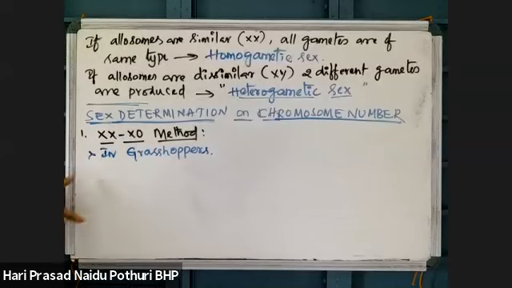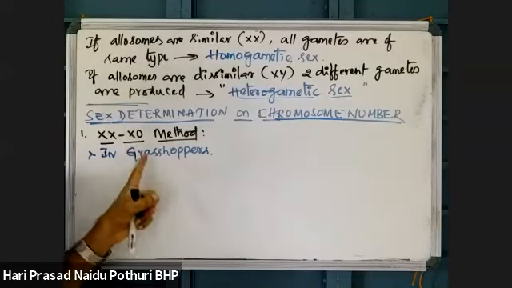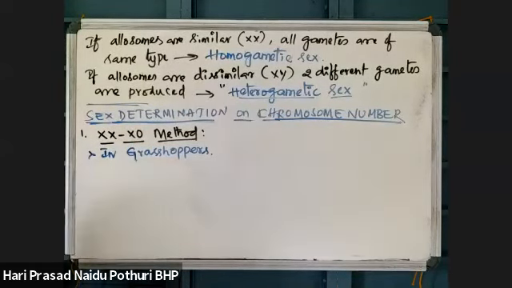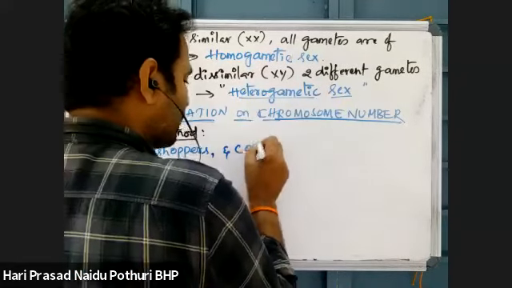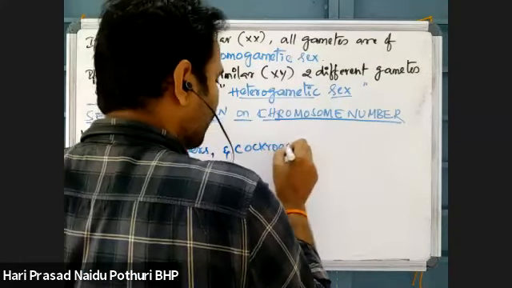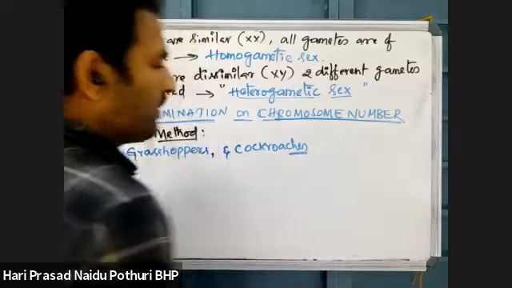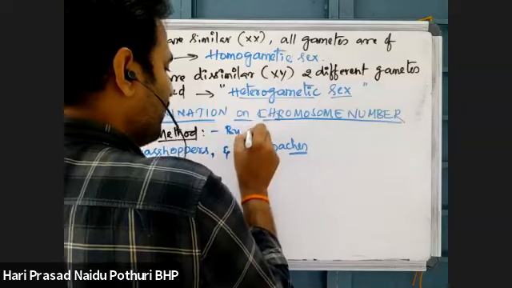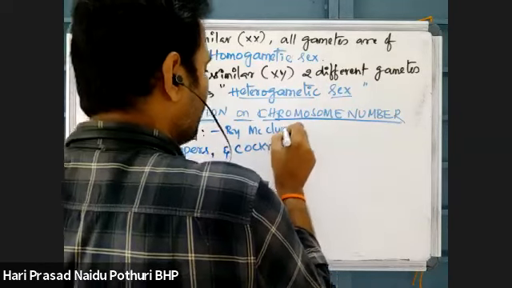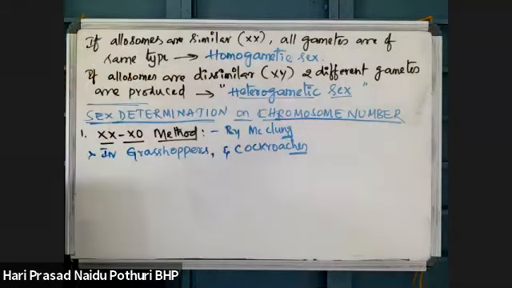Four methods are there. We will discuss now which method is seen in which organism. This is seen in grasshoppers and cockroaches also, a large number of insects. And this was reported by McClung only, I told you previously. McClung observed the X body in grasshopper.